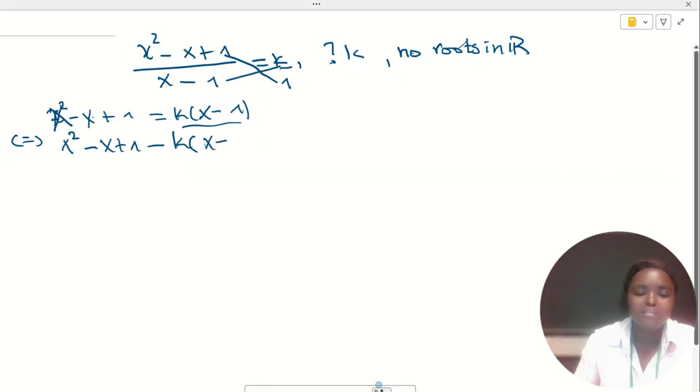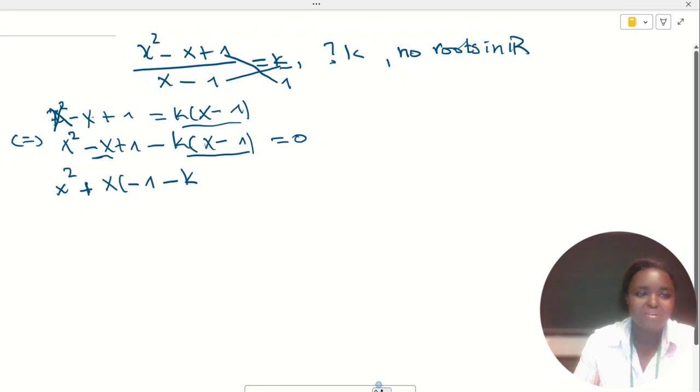X minus 1 then will be equal to 0. Then we can group these terms in x. How do we group it? We will get x squared plus x times minus 1 minus k.